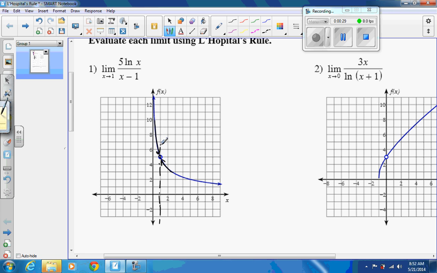Now, the function does not exist at x equals 1. You plug in 1, you get 0 on the bottom. That's undefined. But that doesn't mean it doesn't approach the same thing from both sides, so the limit does exist. Well, without graphing, we already know what the answer is going to be. We're using L'Hopital's rule, so it says use that rule. They're just letting you see from the graph that that's what's happening.